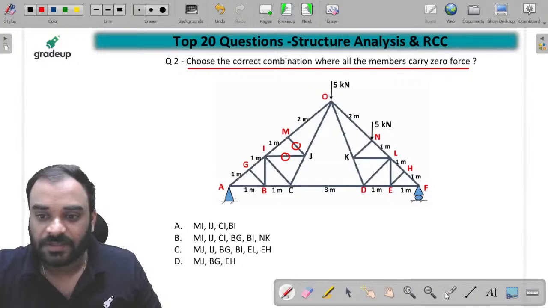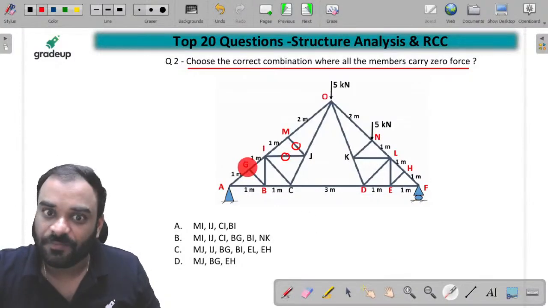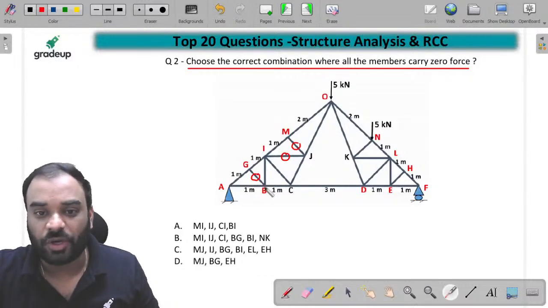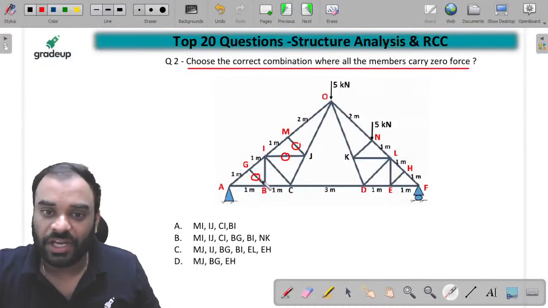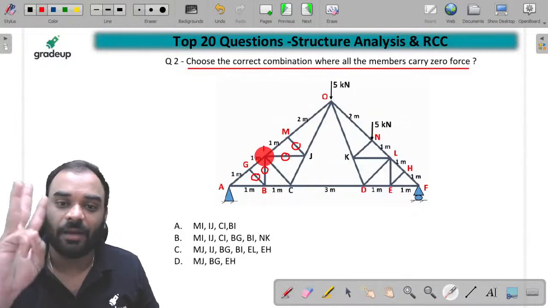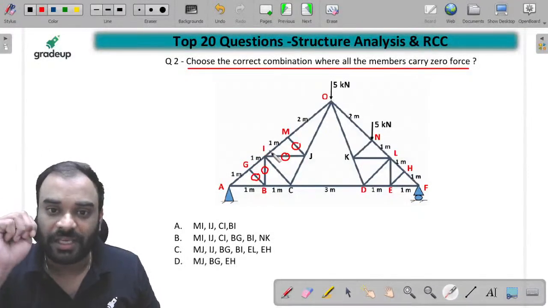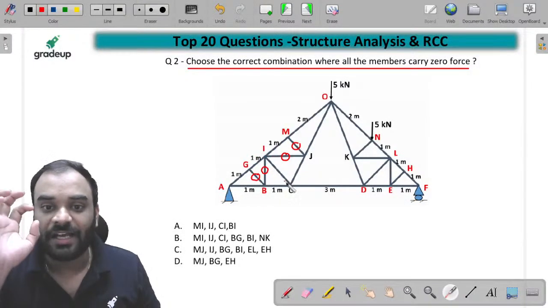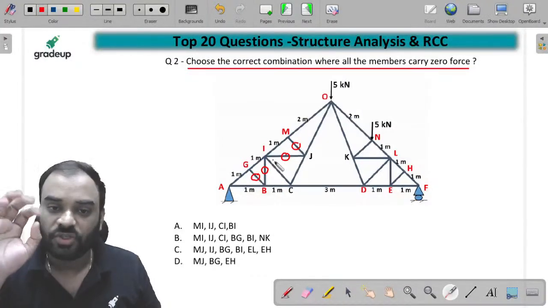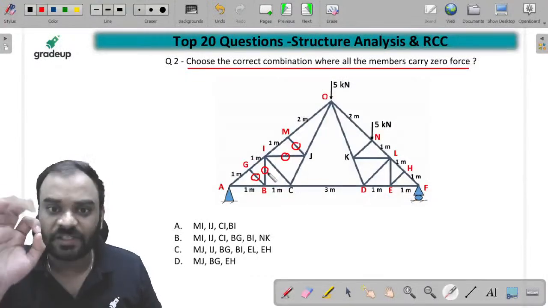Okay sir. Similarly guys, we can consider joint G, in which GI and GA are collinear in nature and GB is non-collinear. You can make it zero again. Again we can consider joint B, two collinear, one is non-collinear. Again it is zero. Now guys, at joint I we have only three members in which force is to be there, like MI and GI and IC, because we know that IJ and IB are null force members. So we can remove it for the analysis purpose.